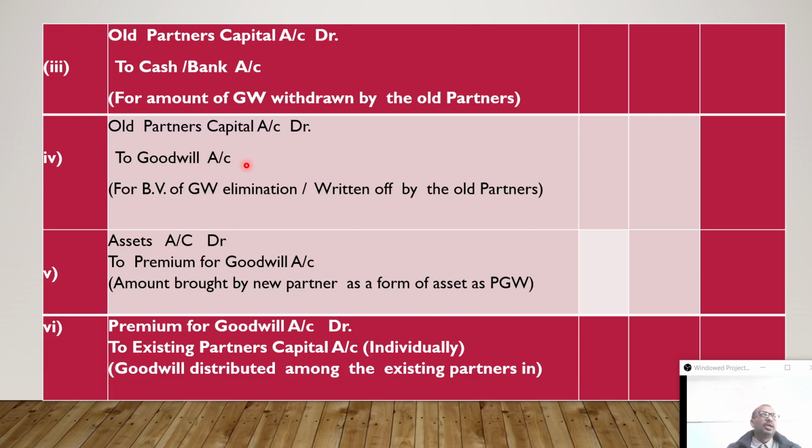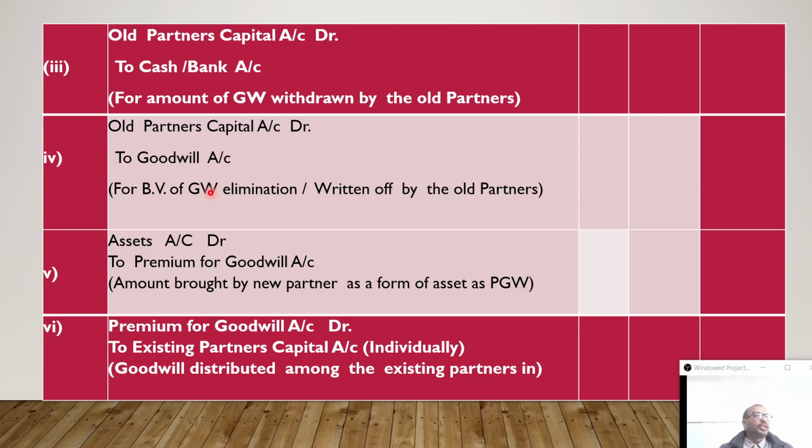This entry is not compulsory. If any value of goodwill is there on the old balance sheet, then you have to pass this entry. Otherwise, no need to pass this entry. This one also, like the third entry, is not always required. If it is mentioned in the question that the sacrificing partners withdraw the full amount of goodwill or 50% of the goodwill, then we do this entry.